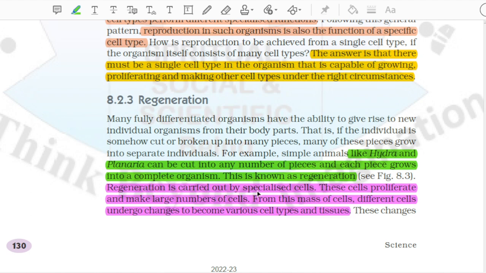Regeneration is carried out by specialized cells. These cells proliferate and make large numbers of cells. From this mass of cells, different cells undergo changes to become various cell types and tissues. These changes.